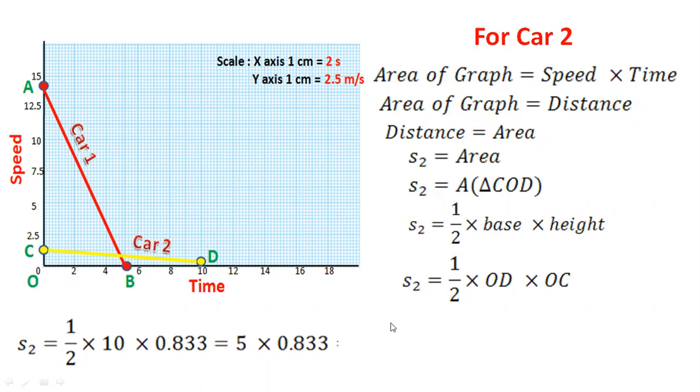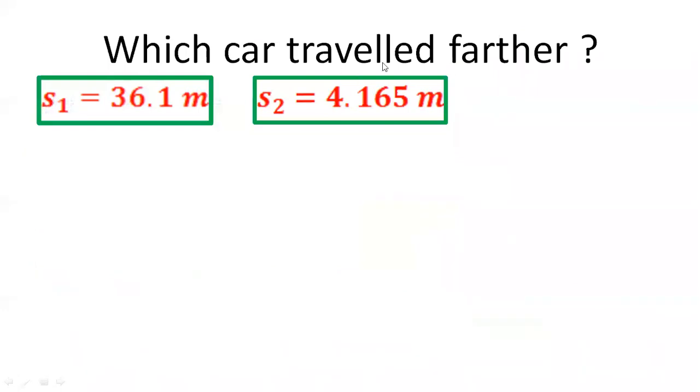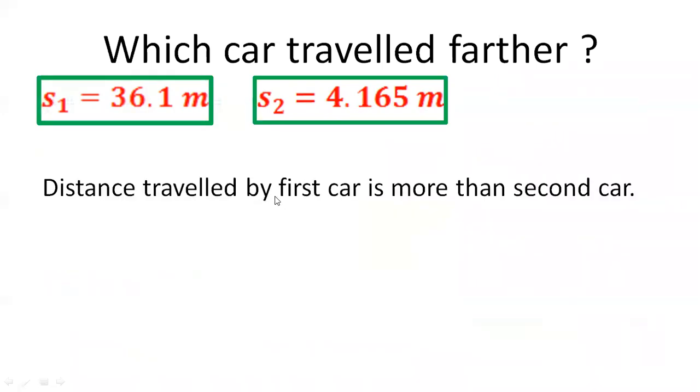Okay, so the final answer would be what? 4.165 meters. So our final answer is 4.165 meters. Now they had asked us to compare, right? We still need to tell which car has traveled further. After comparing, the first car has traveled 36.1 meters, the second car has traveled 4.165 meters. We already have calculated. So, which car has traveled more? Car 1 has traveled more. So, the distance traveled by the first car is more than the second car.